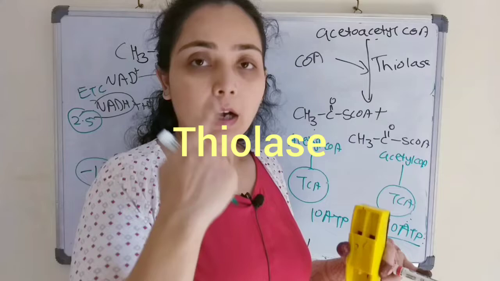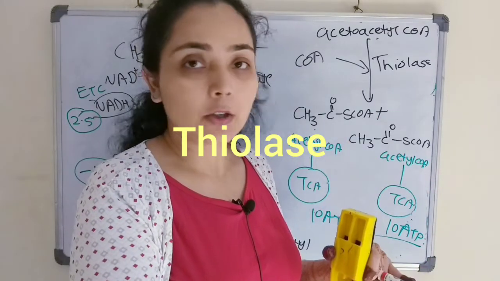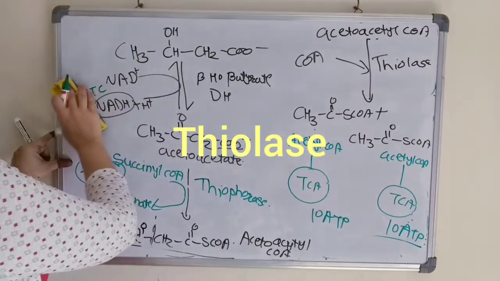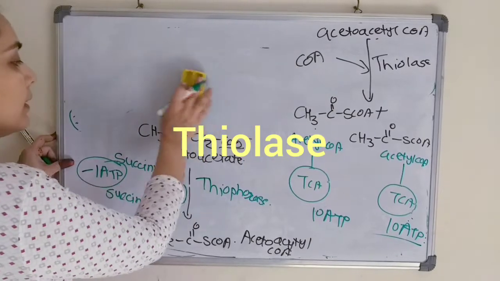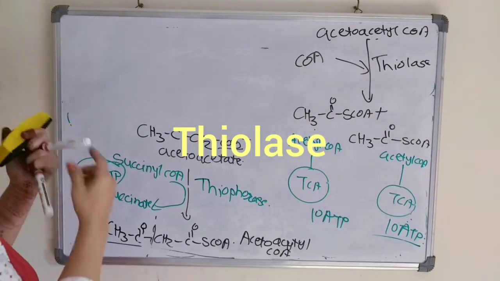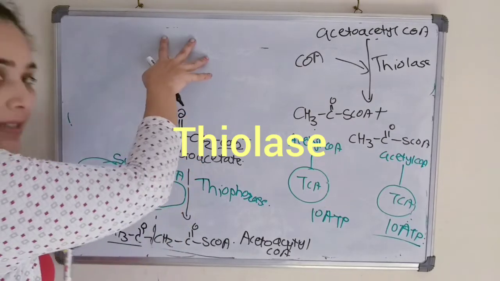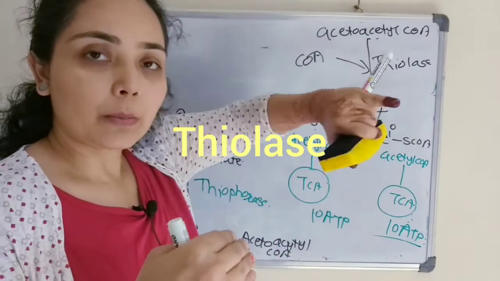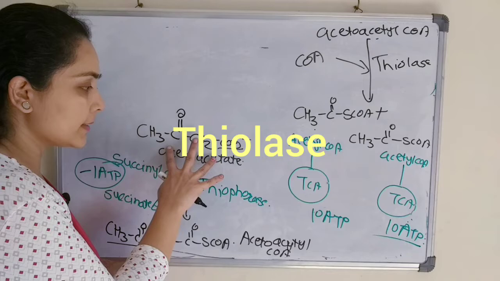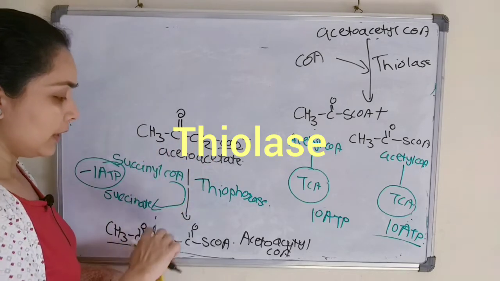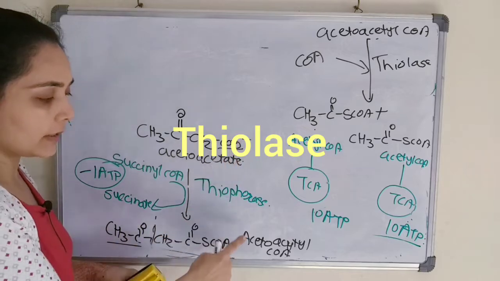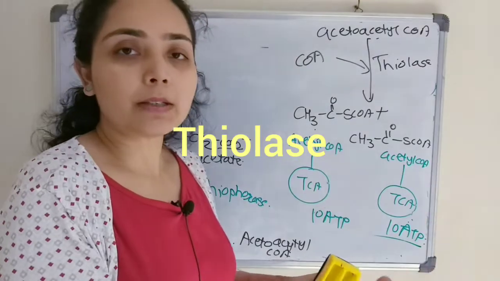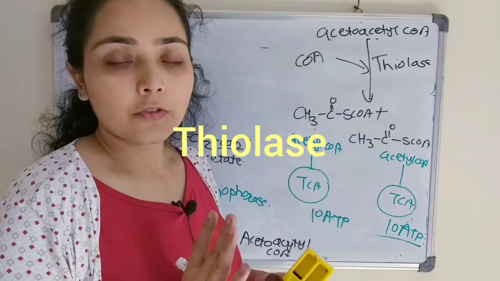We had also discussed that another ketone body available is acetoacetate, that is the primary ketone body. So for the primary ketone body, except the first step, the conversion of beta hydroxybutyrate to acetoacetate, that step will be removed, and the next is the same. So here with acetoacetate, thiophorase enzyme will come, then it will add the coenzyme A, we will get the acetoacetyl coenzyme A, and the lysis, and we will get the 2 acetyl CoA. Very simple step. So this is about the utilization of ketone bodies.